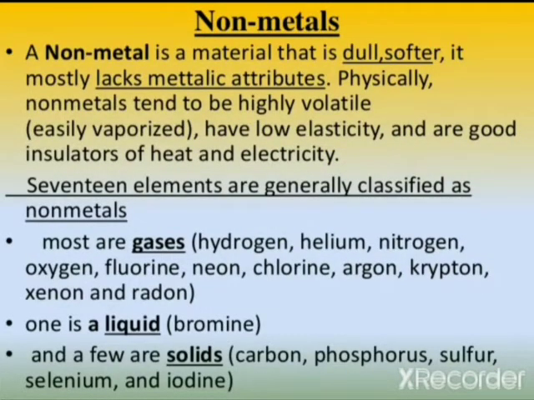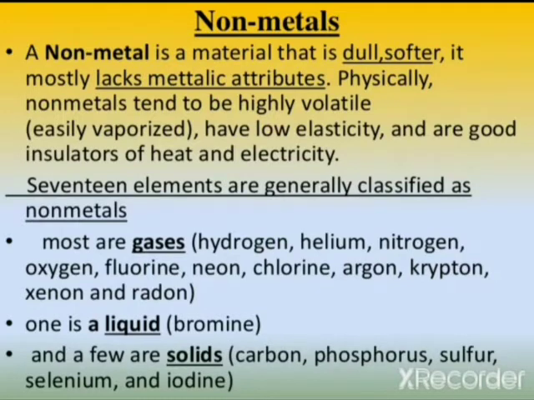Non-metal. A non-metal is a material that is dull, softer. It mostly lacks metallic attributes. Physically, non-metals tend to be highly volatile, easily vaporized, have low elasticity and are good insulator of heat and electricity.